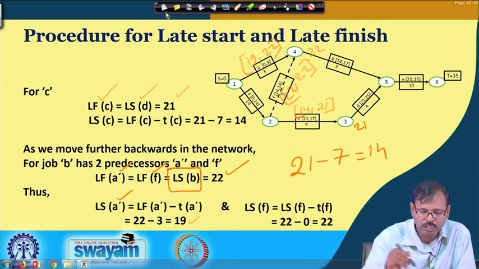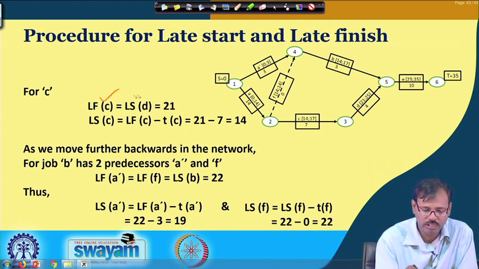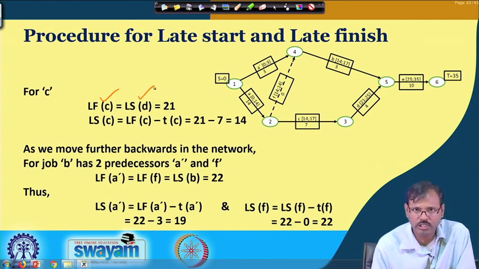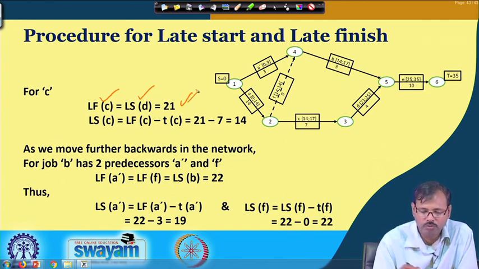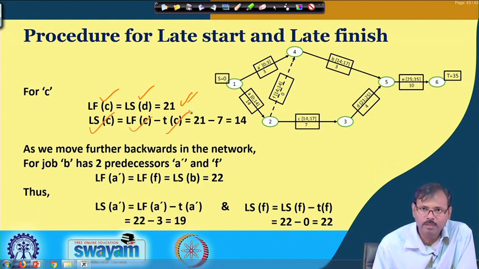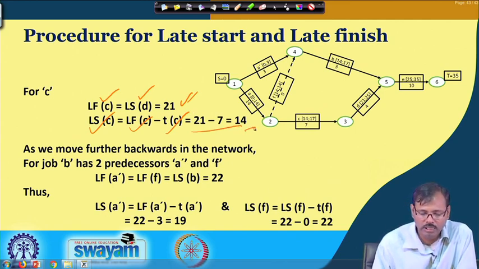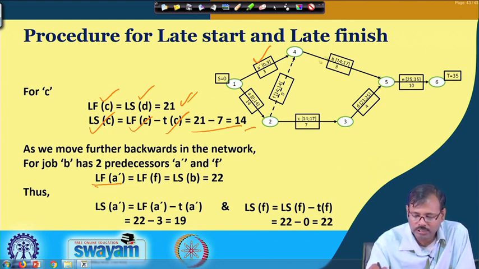So, let us look into the calculations again. See, the latest finish time for C is equal to the latest start time of D, which is 21. So, the latest start time of C is the latest finish time of C minus T C, that is 21 minus 7, that is 14. And if you consider the A dot job, the latest finish time of A dot is the latest starting time of B, that is 22.